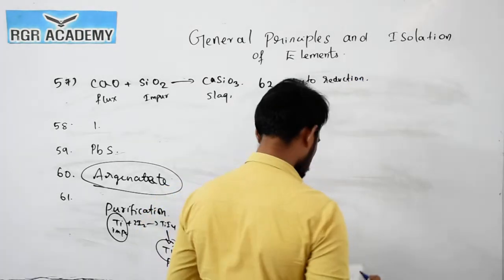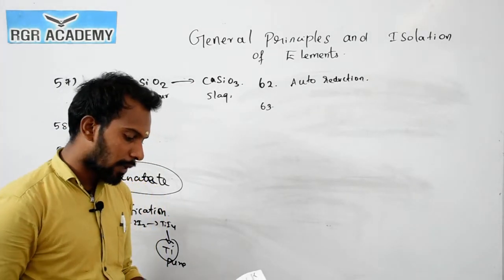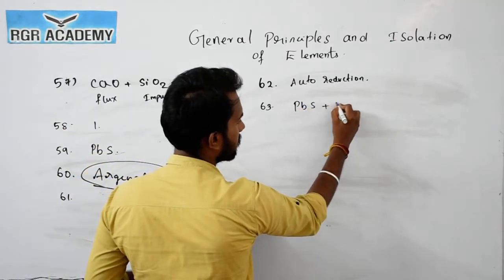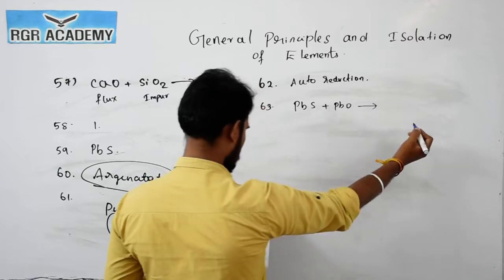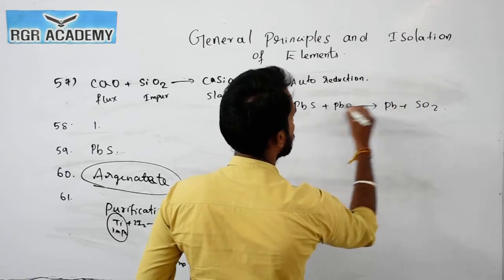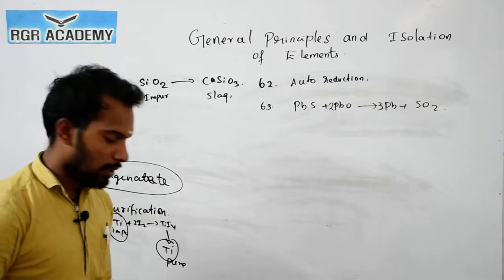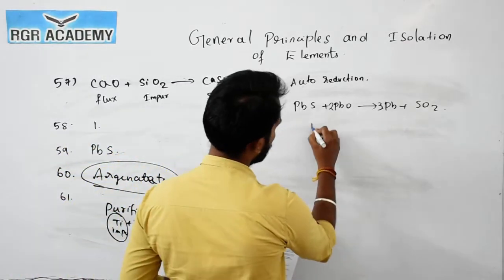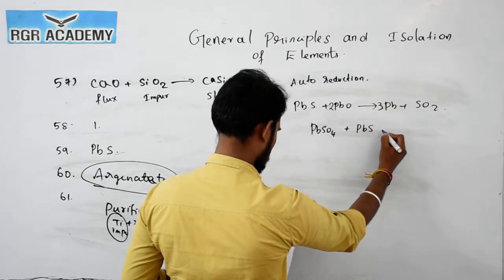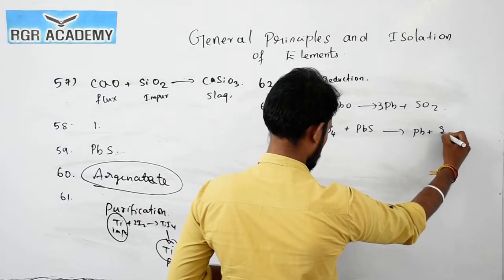Question number 63. Lead and tin are extracted from the chief ore by. Here lead sulfide reacts with lead oxide, and that converts into lead and evolves sulfur dioxide. So 2 moles of lead oxide give 3 moles of lead. Now lead sulfate reacts with PbS, and again that converts into lead plus SO2.